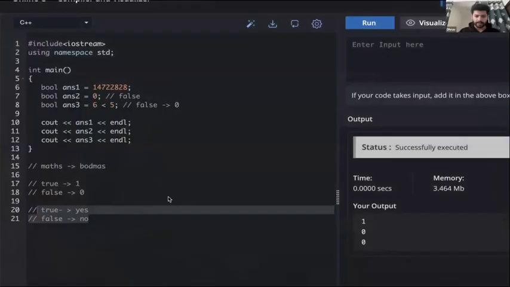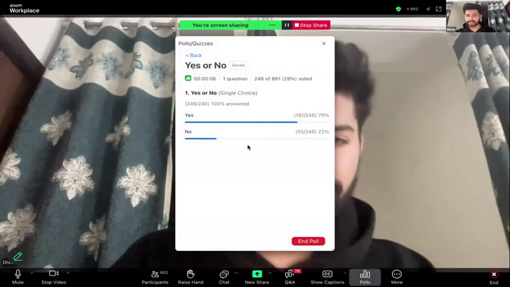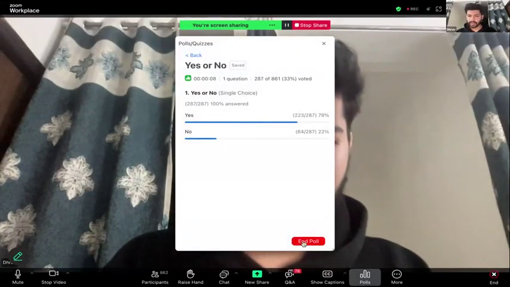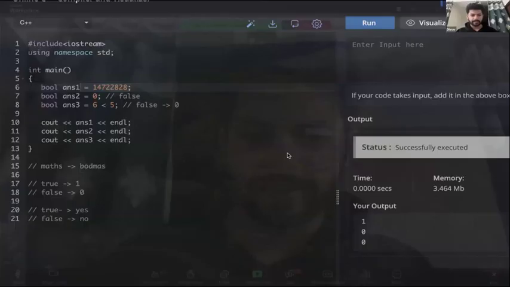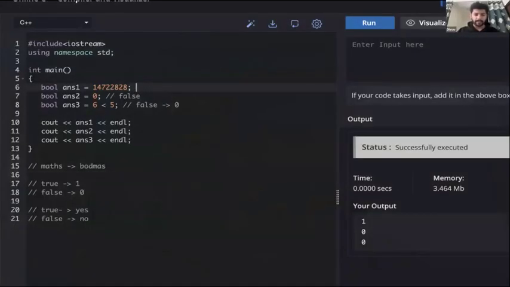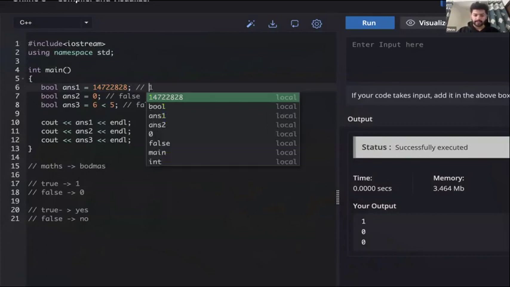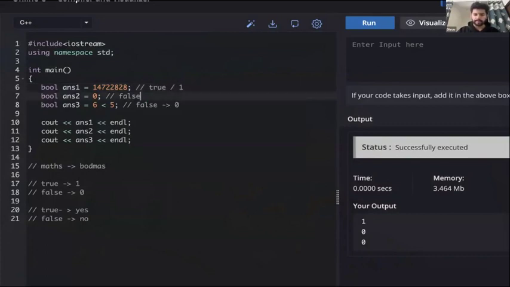If it gives true, give a yes. If it should give no, give a false. Okay, many people believe it will give no. But guys, the reality is this will give true. True or one. This will give true or one. Why will this give true?